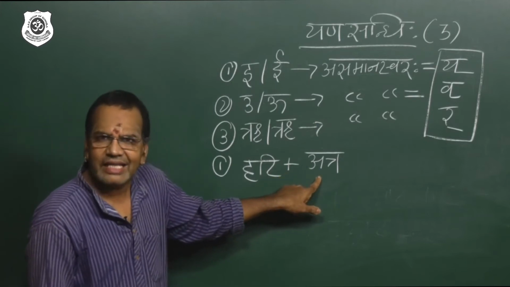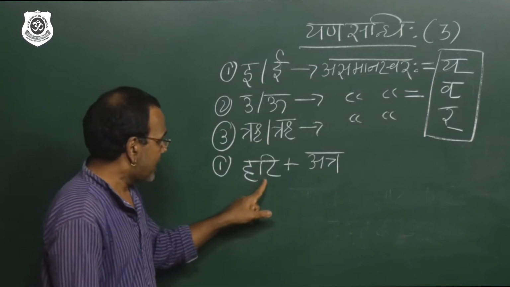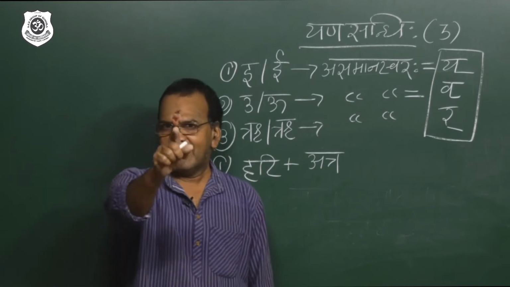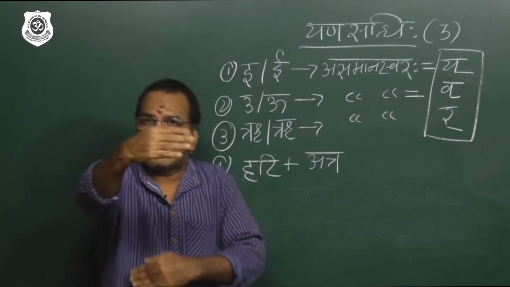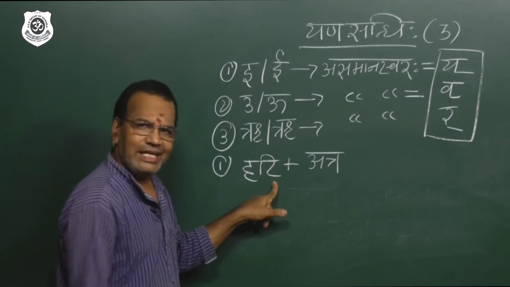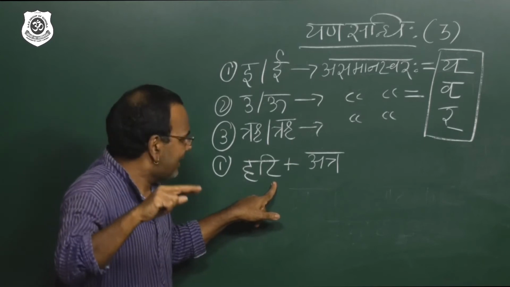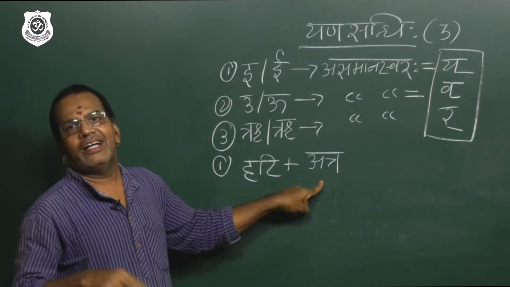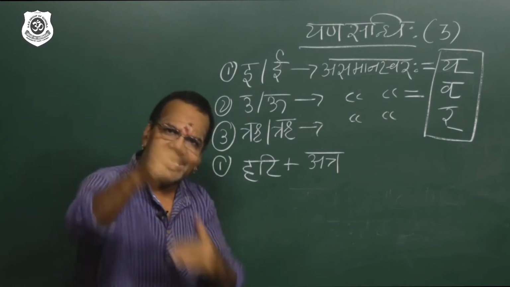The second word started with a. Here only I told, be careful. Here these two letters are not going to compromise. Because in Guna Sandhi and Vriddhi Sandhi, I told you, those letters are going to compromise and a new letter will come. It is not like that. Here only the i is going to compromise itself, and the i converts into y, and that y will join with a. Simple example, just see. And now you just go to the steps.